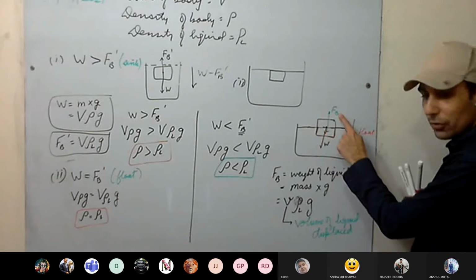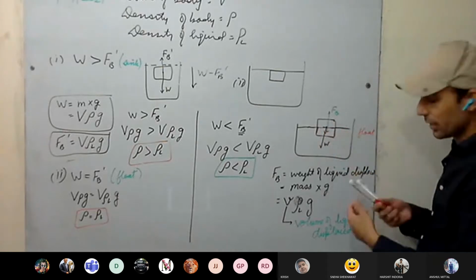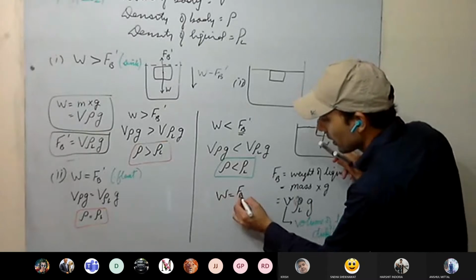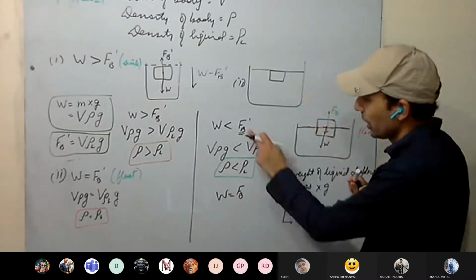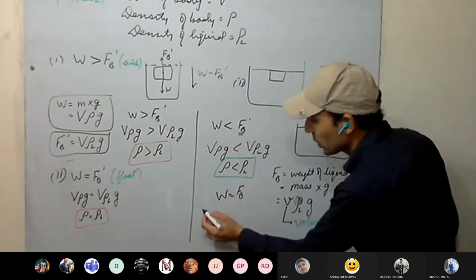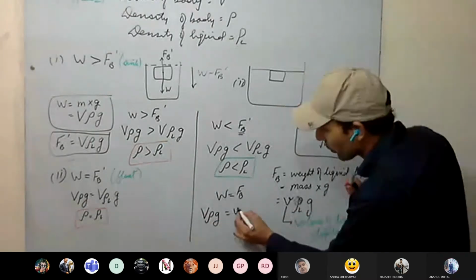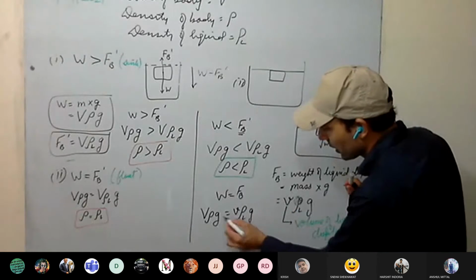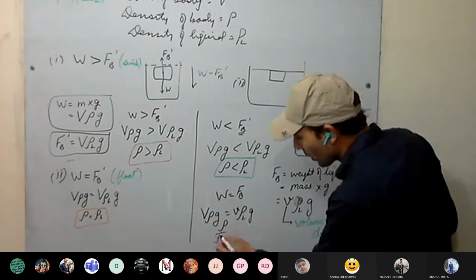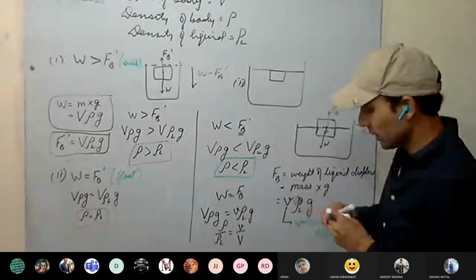In this case, buoyant force is same as weight of the body. Apparent weight is 0 since it is floating. So in this case, weight is equal to how much? Upthrust, that is buoyant force, not the maximum upthrust force. Weight is less than maximum upthrust force. Weight equal to buoyant force. Weight is what? Capital V rho g. Buoyant force is what? Smaller v, rho L g. g gets cancelled. So see here, rho upon rho L equal to smaller v upon capital V. Are you getting this one?